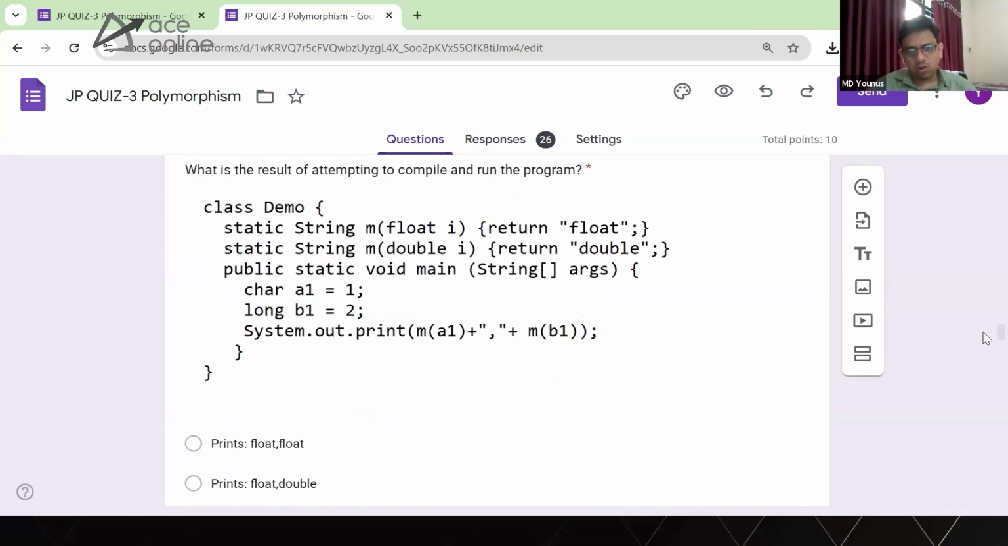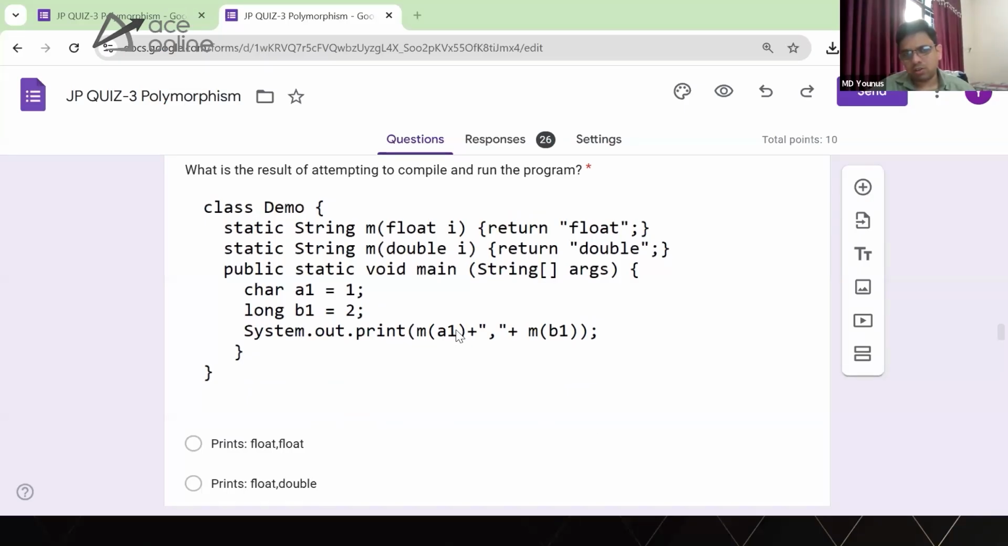Now let's see who will answer, because by now you might have understood what kind of questions these are and how you are going to answer them. Now if we have character A1 equal to 1 and long B1 equal to 2, we are calling M of A1. Which method gets called here, guys? There is no exact match, obviously. So what do you think?